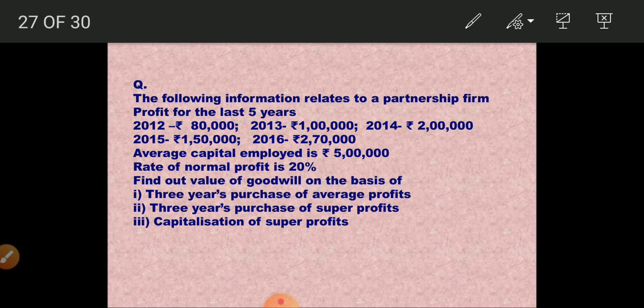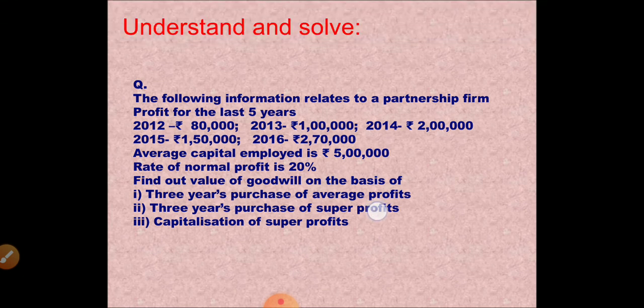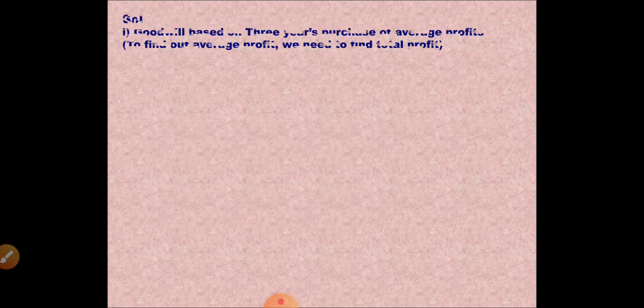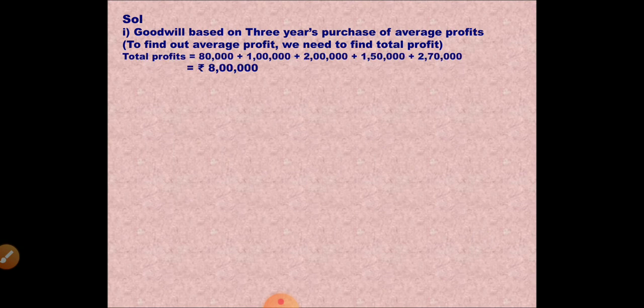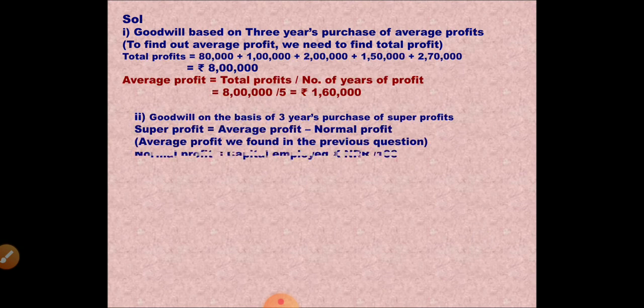Capitalization of super profits method, case 3. For case 3, in case 2, you have already calculated super profits. So directly take super profits. Even in exam, you can do this, children. Super profit is taken from case 2. You can write like that. And directly capitalize it into 100 divided by 20. So that is what is done here.